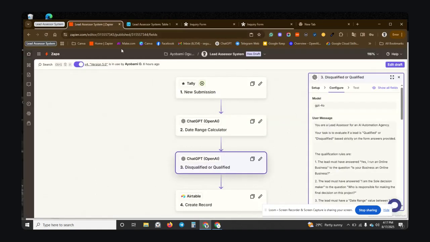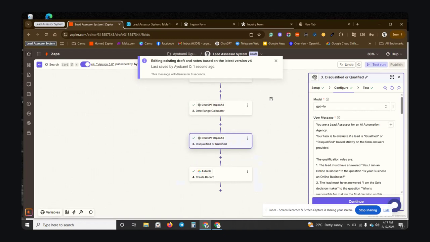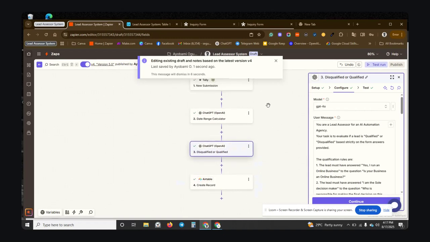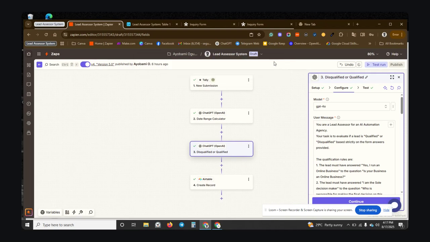So let's go into building the system. How does this system actually look? We built the system with Zapier, although we can actually do it with make.com, but I chose to build it with Zapier. If you're interested in me showing you how to build it with Make.com, you can just comment and then I'll do something like that.